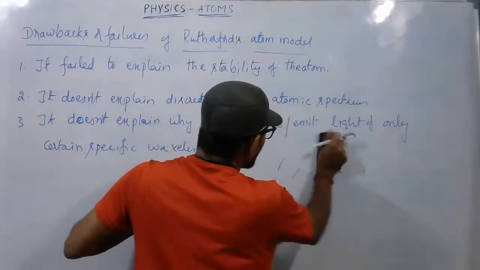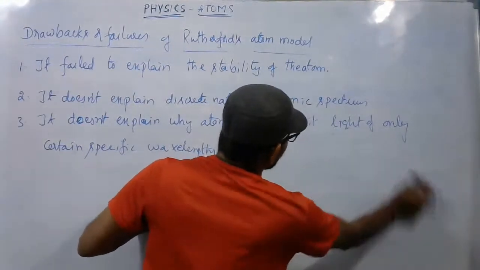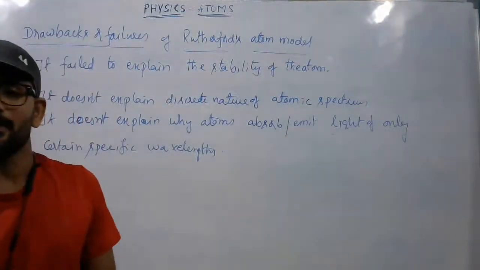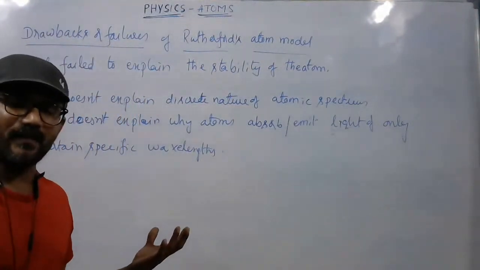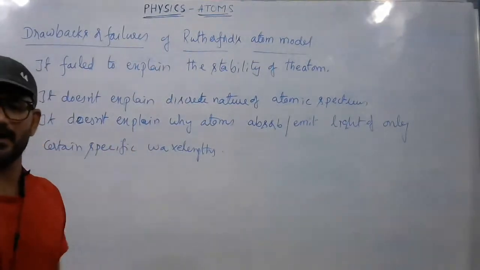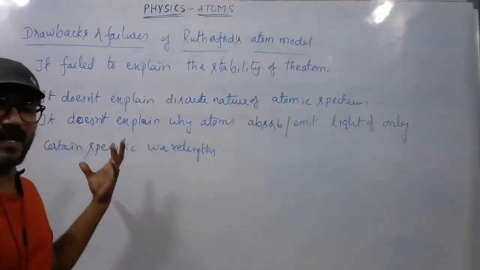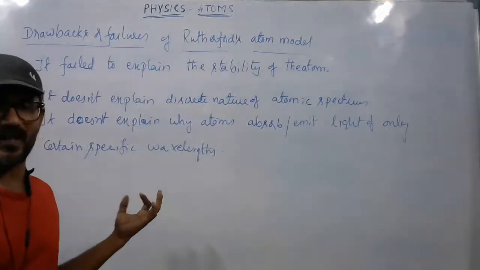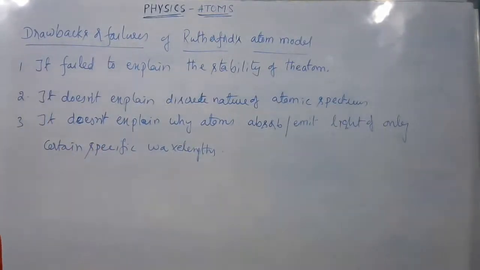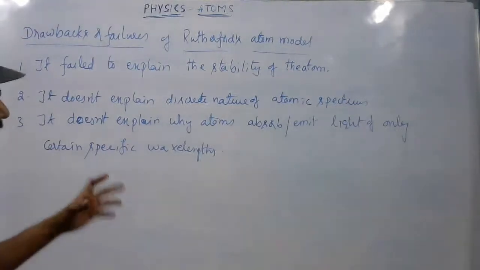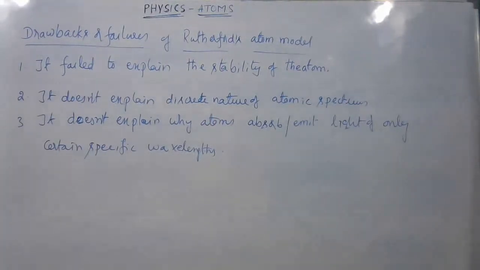These days the objective questions in JEE and NEET are based on direct conceptual points. So you need to have an idea about conceptual points, especially the experimental observations, experimental results, or drawbacks. So copy down these points.